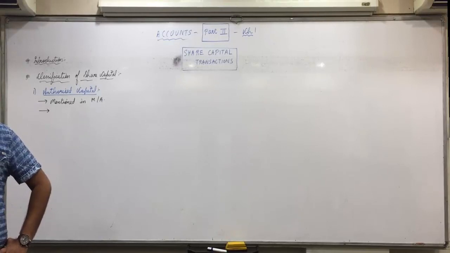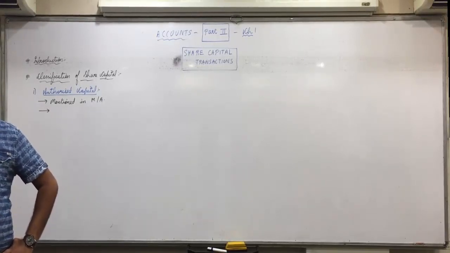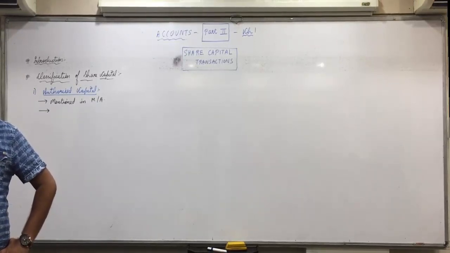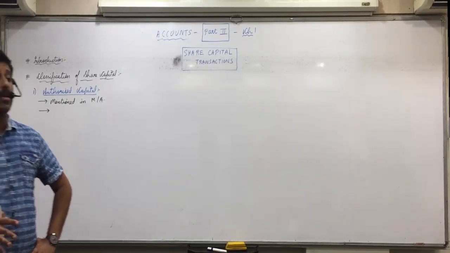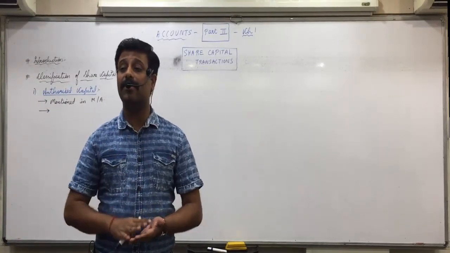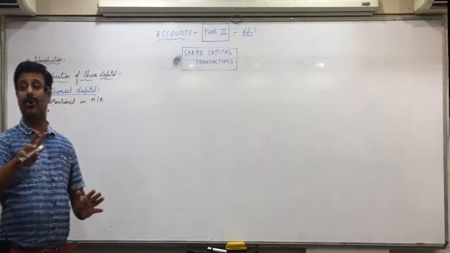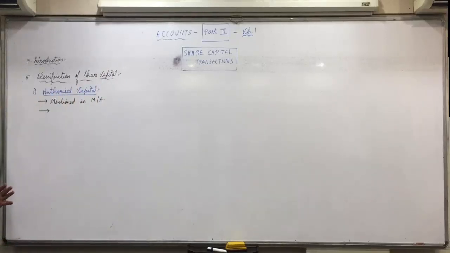Suppose when you start the new business, you require 100 crores. You take it from the public. After 5 years, you require 200 crores more. You take it. So 100 plus 200? 300. After 7 years, you again require 200. You take it. So 300 plus 200? Now your limit is over. After 3 more years, if you require even a single rupee, you cannot take. You are authorized to take only 500 crores.